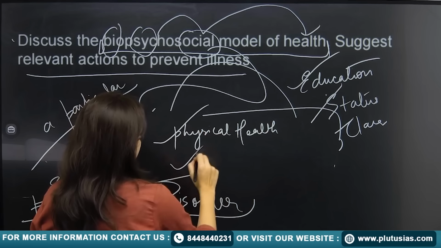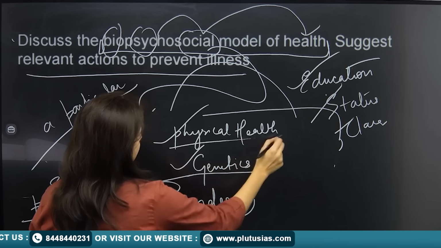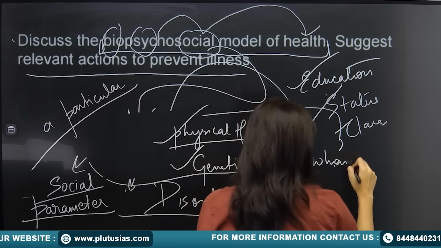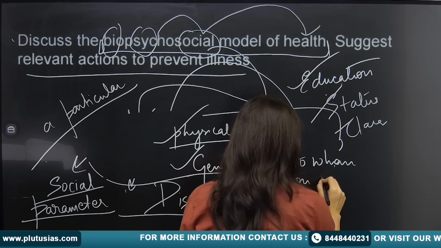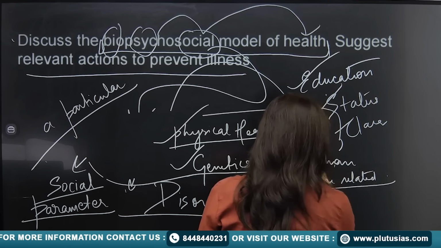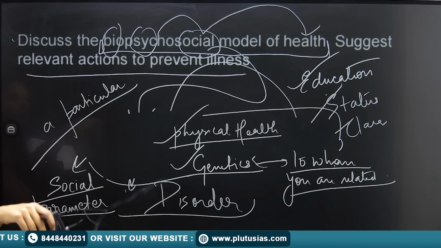Other than that, the genetics portion also, to whom you are related. Fine.